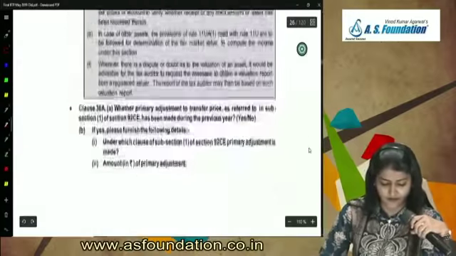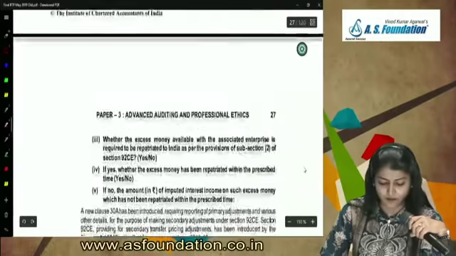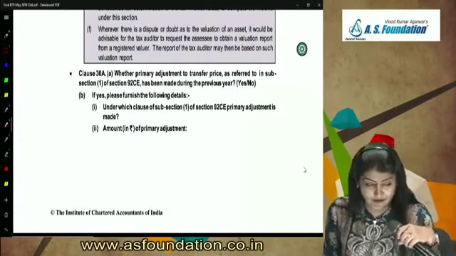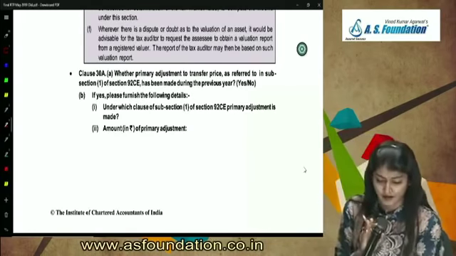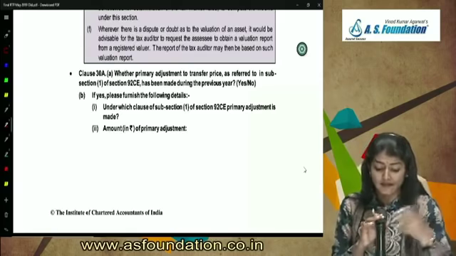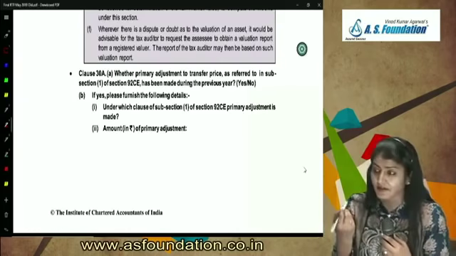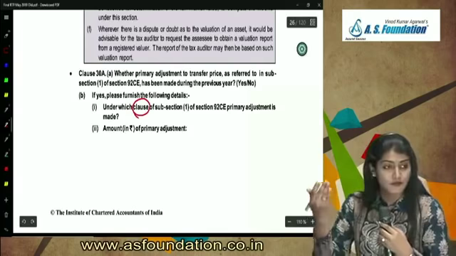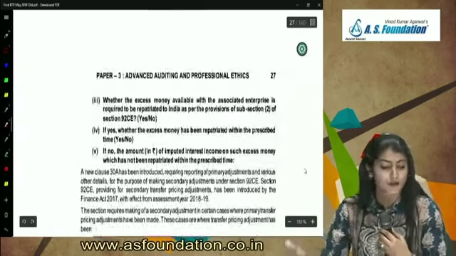So 29 we've seen, then we saw 29A, 29B, and now coming to 30A. Whether primary adjustment to transfer price, as referred to in sub-section 1 of section 92CE, has been made during the previous year. I told you in my example the amount of the adjustment: 20 crore. If yes, please furnish the detail: under which clause of sub-section 1 of section 92CE, and how much is the amount of primary adjustment? In my example, it is 20 crore.